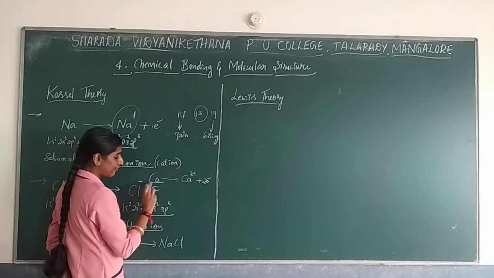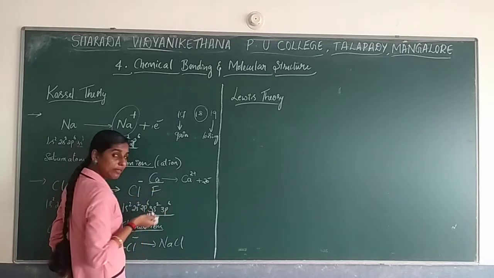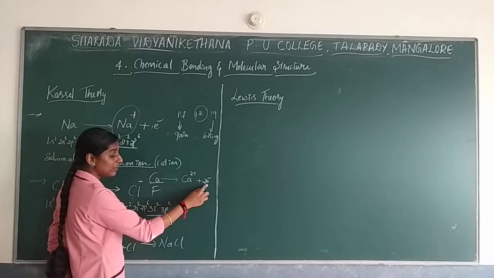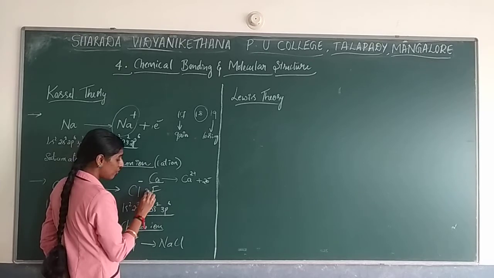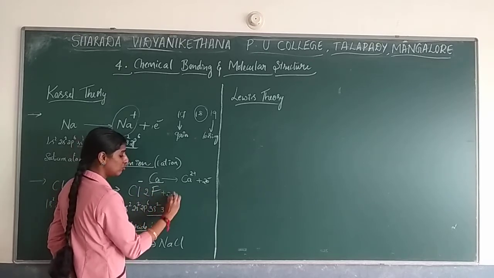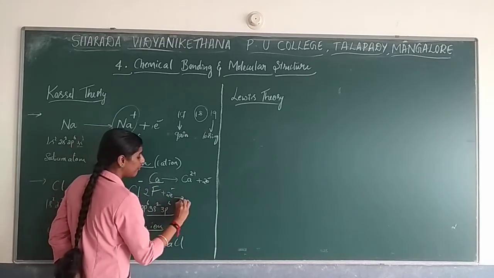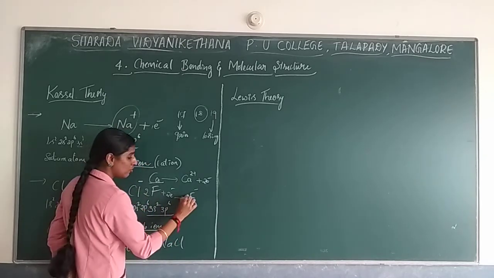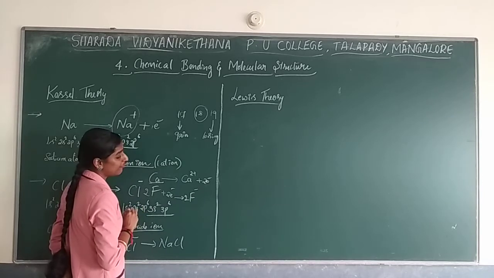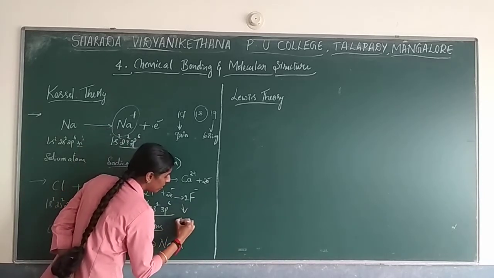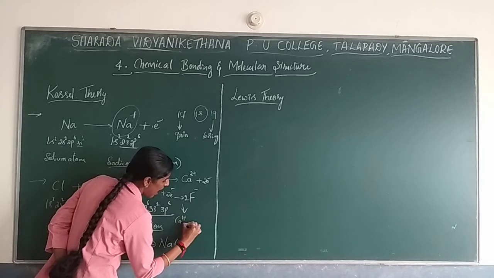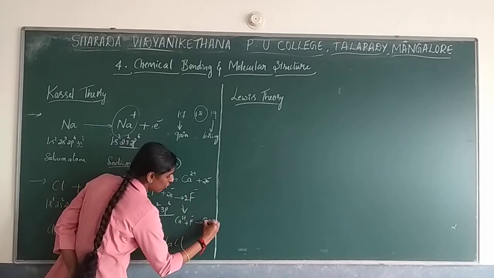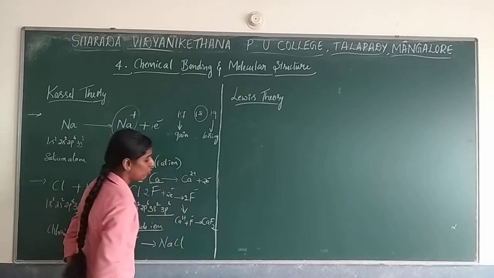Same thing if you go with the fluorine atom. Fluorine atom will just need electrons. These are giving 2 electrons, so 2 fluorine atoms will take those 2 electrons, to form fluoride with a minus charge. So Ca2 plus combines with F minus, and you get calcium fluoride.